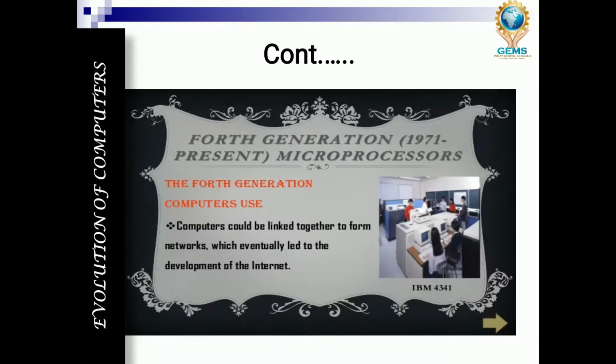All of you know LAN and WAN, local area network and wide area network. These types of networks are connected in institutions, in educational institutions. This type of system started in fourth generation computers because the systems were developed in such a way that people can work together through a link.